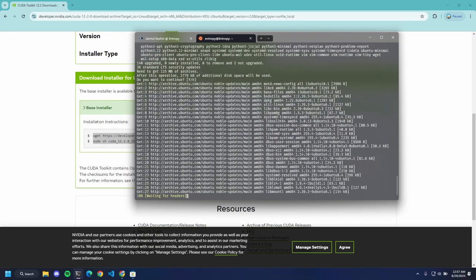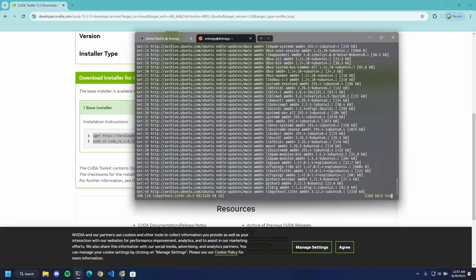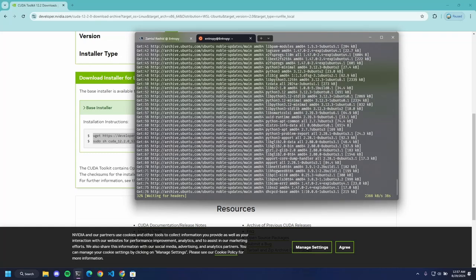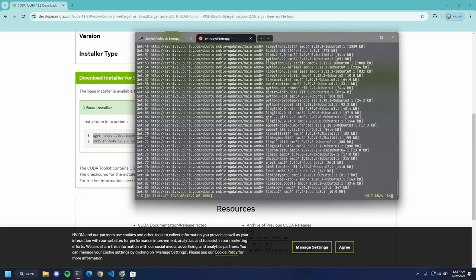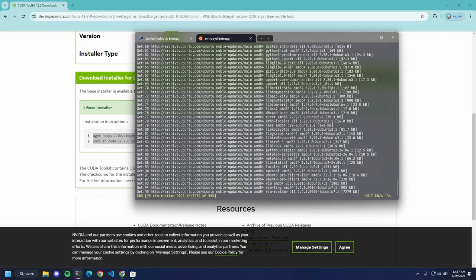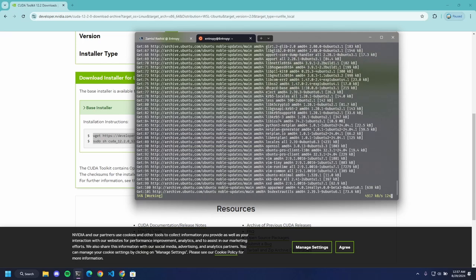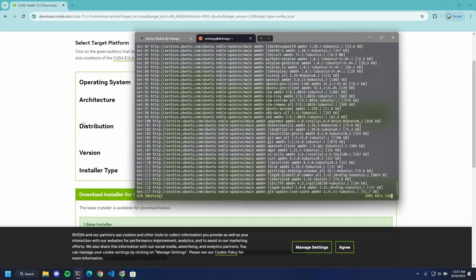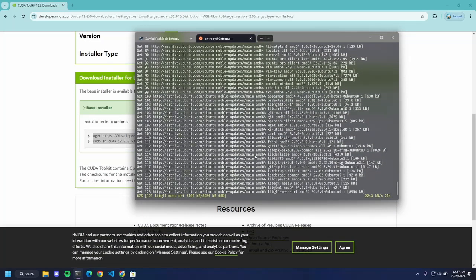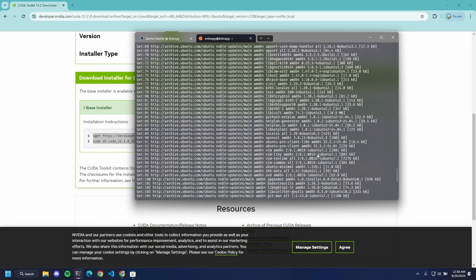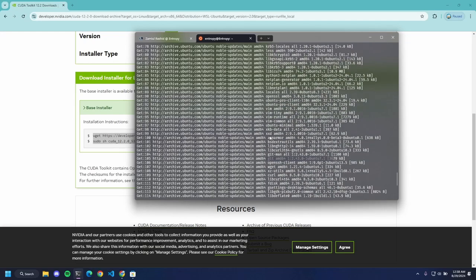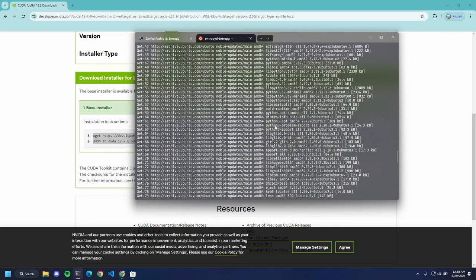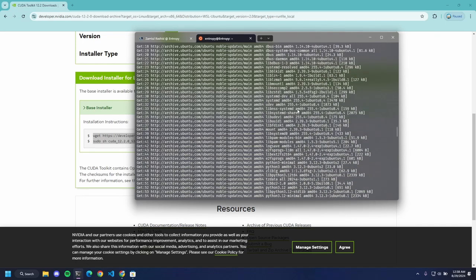It is going to update all of the packages one by one, and we're going to wait for it to be done. Once it is done, we are going to continue with the installation. If you see, it is updating the git libraries. I think I saw OpenSSH up here. Systemd, which is the init system.